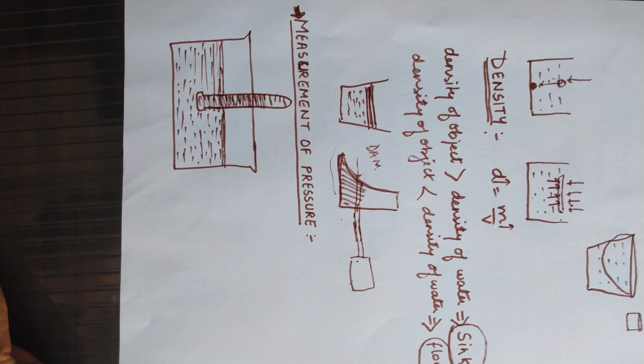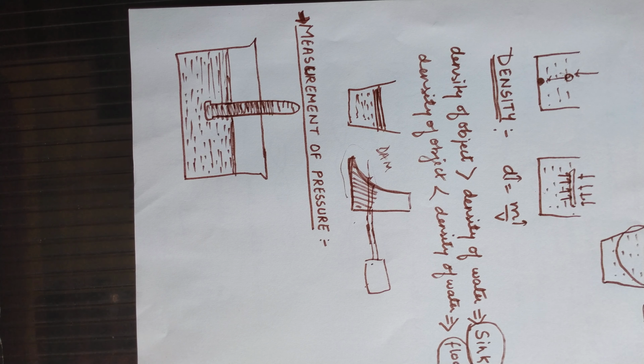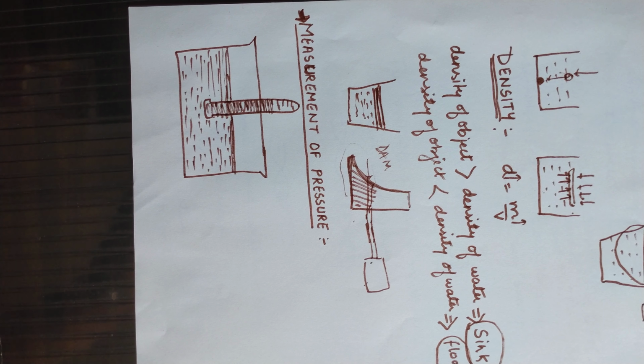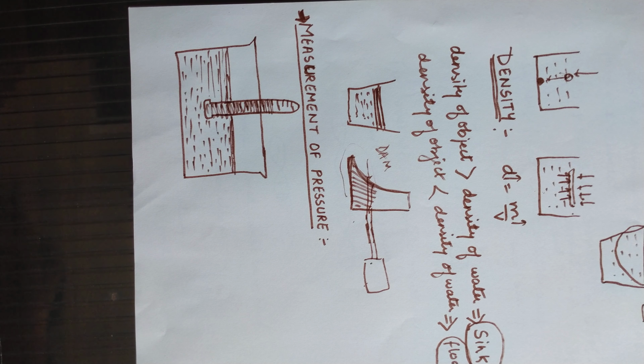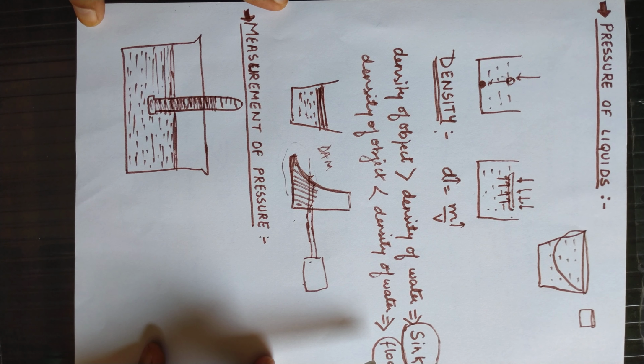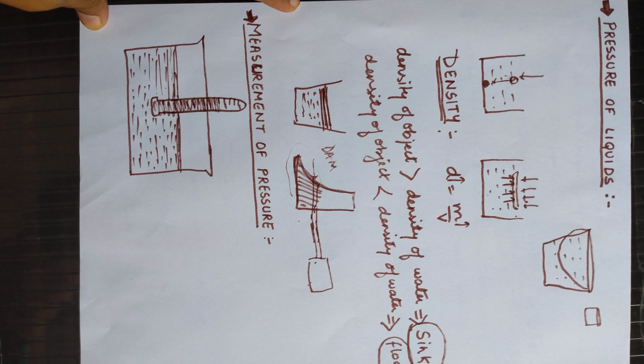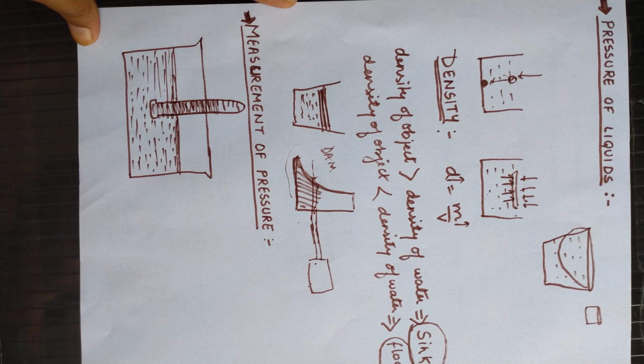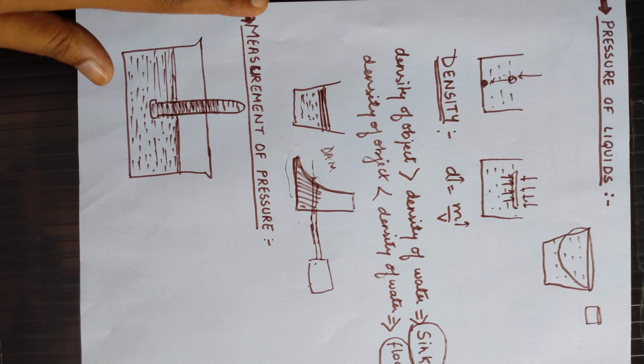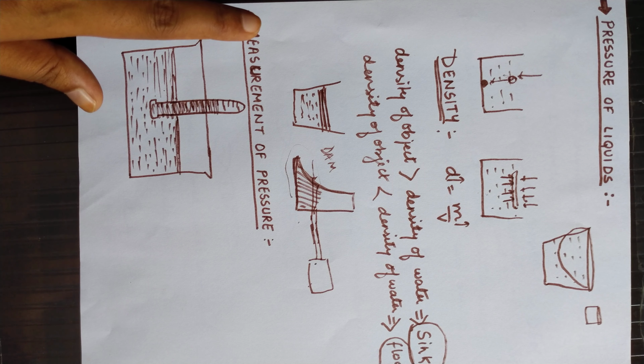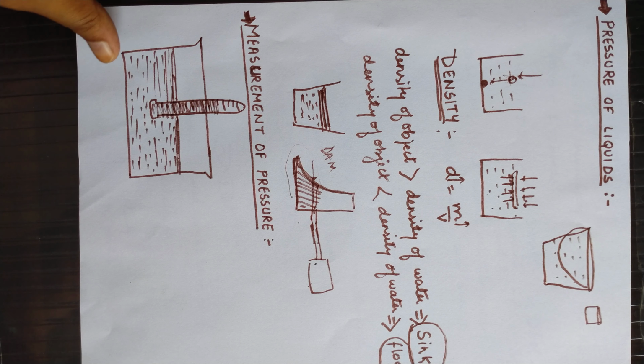Now students, the next topic is the measurement of pressure, that is, how can we measure the pressure of liquids. While traveling in a vehicle, there is a very easy example: if we have a scooty or a car, then we go to the petrol pump to fill air in the tube of the tire, because the air pressure in the tire tube reduces.